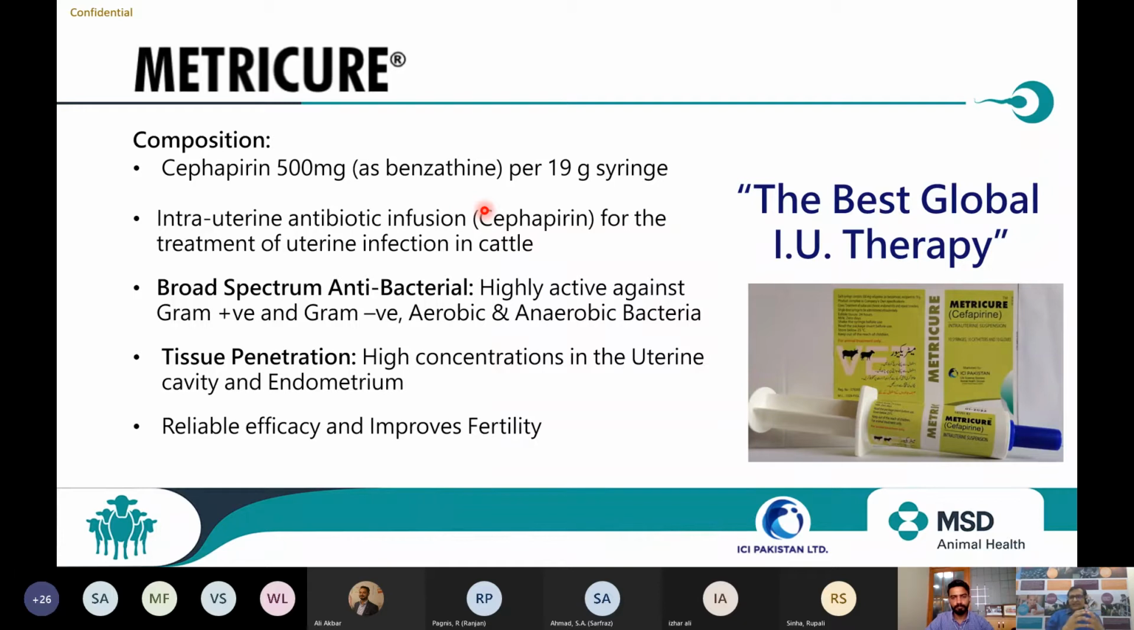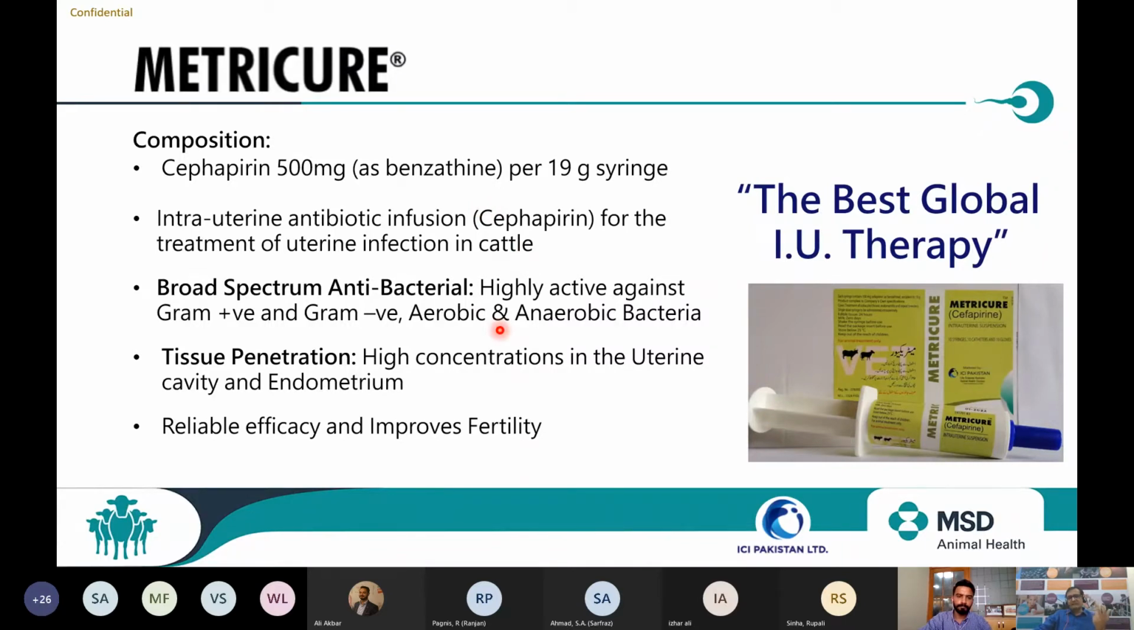Why? Because it is blended in such a way, the base as well as the active ingredient are blended in such a way that it is an oily formulation. It spreads in the uterine lochia. It penetrates inside the uterine lochia, so it will reach all parts of the uterus. That is the beauty of Metricure, that it can penetrate all parts of the uterus. So it reaches all layers. It is broad spectrum.